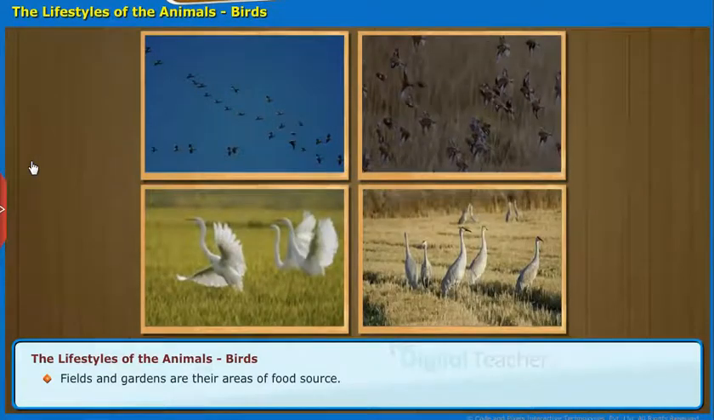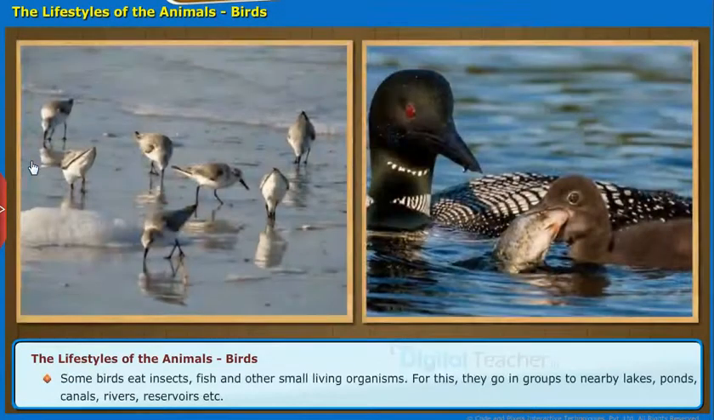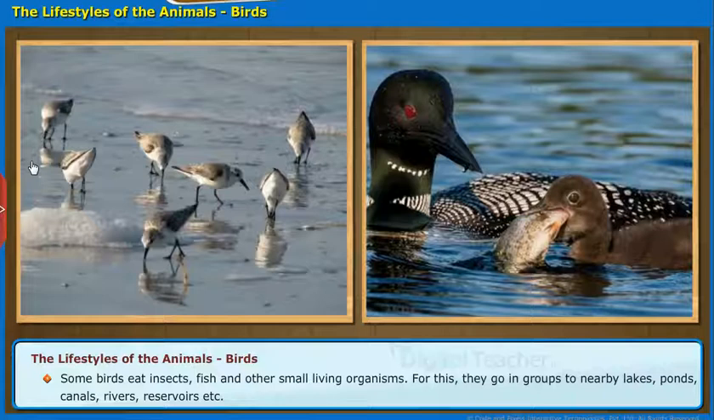Fields and gardens are their areas of food source. Some birds eat insects, fish and other small living organisms. For this, they go in groups to nearby lakes, ponds, canals, rivers, reservoirs, etc.